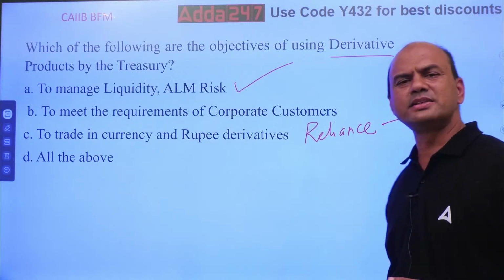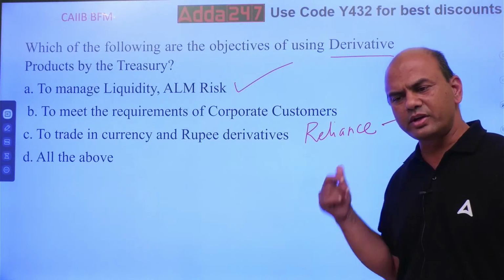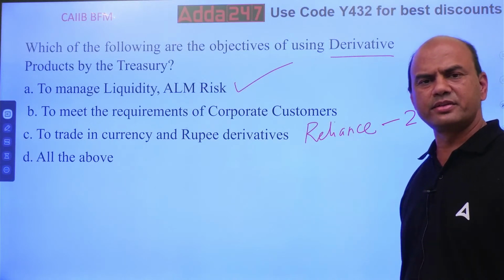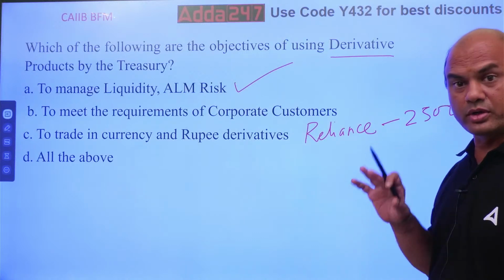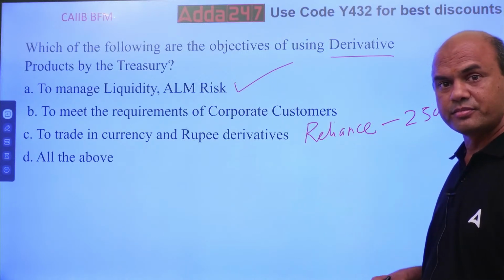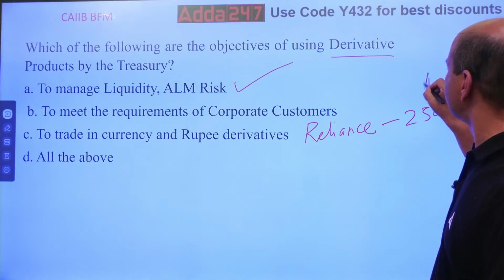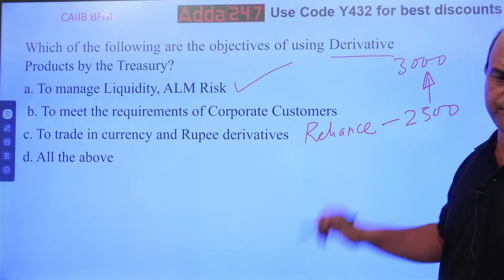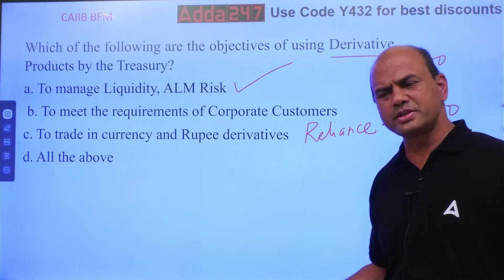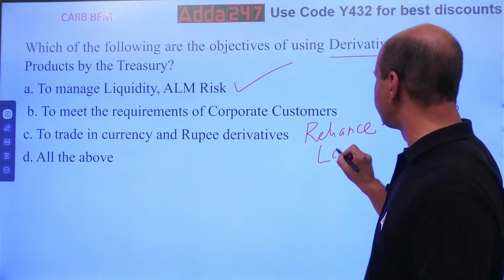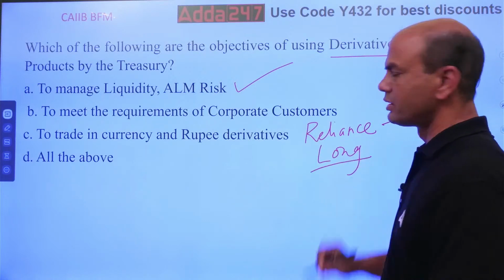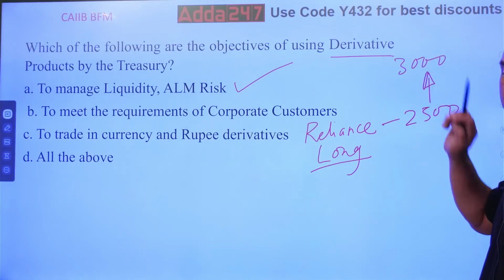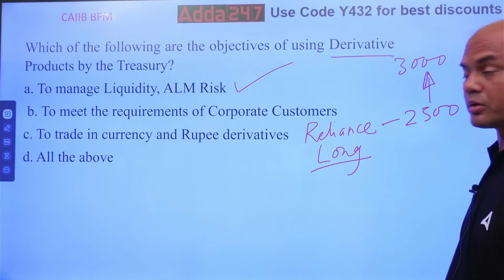Why am I buying this Reliance share? Do I want the share to go down or do I want it to go up? Comment section, everyone. I want it to go up. So, when this share goes to 3000, I'll sell it. This is my normal position. This is called a long position. Long means I buy first at a lower rate and sell later at a higher rate. That is known as a long position.